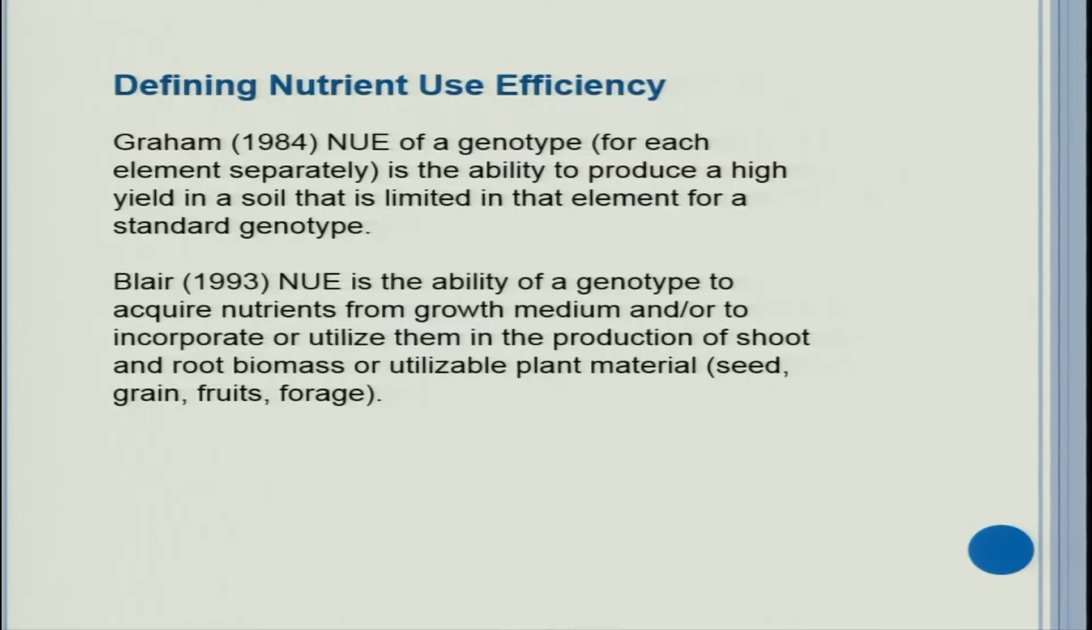Blair in 1993 defined nutrient use efficiency as the ability of a genotype to acquire nutrients from the growth medium and/or to incorporate or utilize them in the production of shoot and root biomass or utilizable plant material. So Blair has gone one step further. He says it is not just absorption and uptake, that particular nutrient should be utilized internally in the plant system. If a plant can utilize it perfectly, then we can say it is a nutrient use efficient genotype.